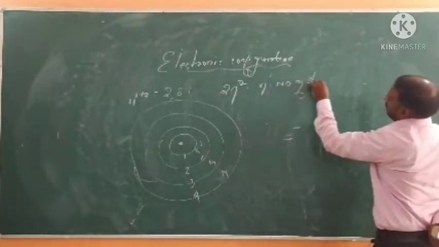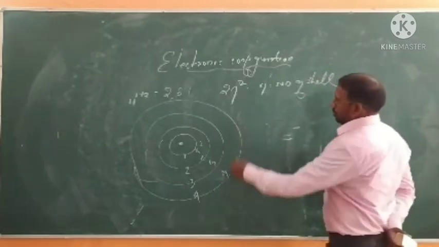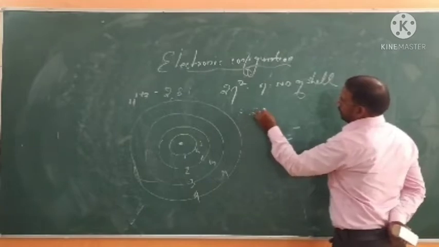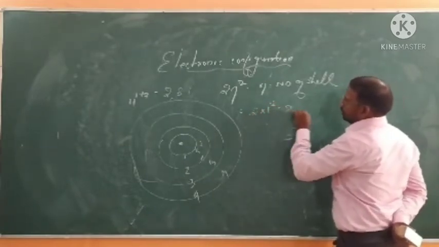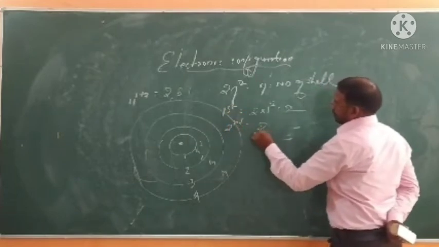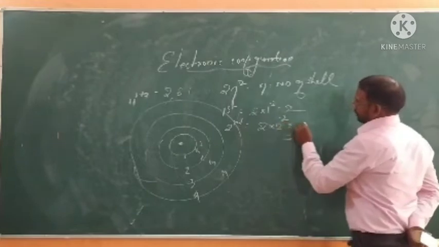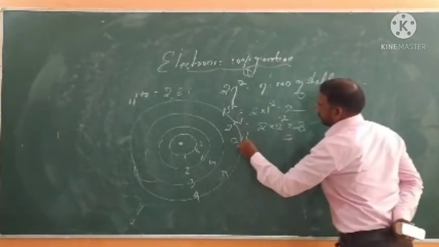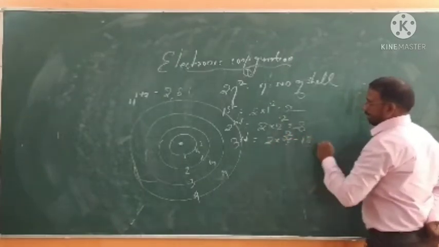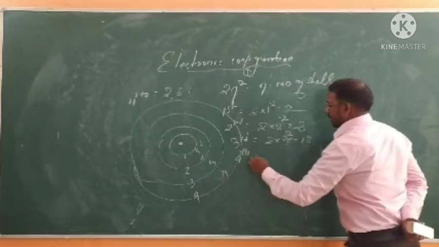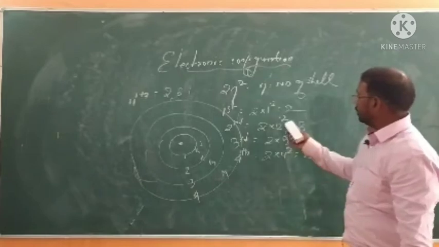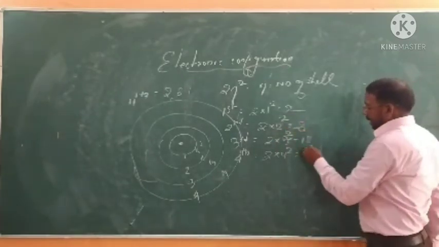where n stands for the number of the shell. Suppose I find how many electrons can be in the first shell. By this formula, 2 into 1 square, you will get 2. Second shell, 2 into 2 square, 8. Third shell, 2 into 3 square, 18. And fourth shell, 2 into 4 square, 32. In this way, you will get the electronic configuration 2, 8, 18 and 32.